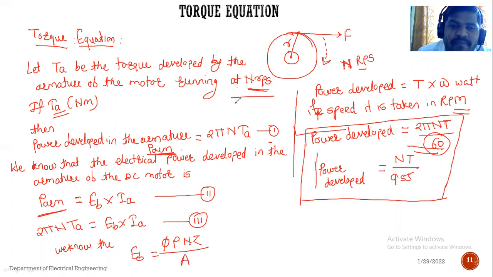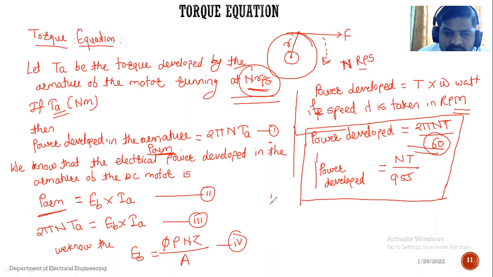If the speed can be taken in revolution per minute... here we have taken the speed in revolution per second. So we are not using 60 here. That is, Eb is equal to φPNZ divided by A. So put this value of equation 4 in equation 3. We will get one equation, that is 2πNTa.